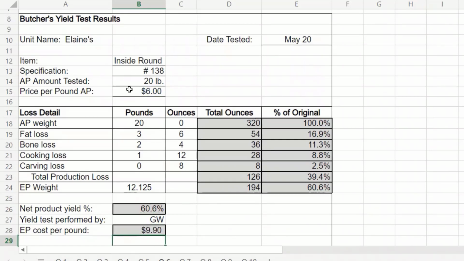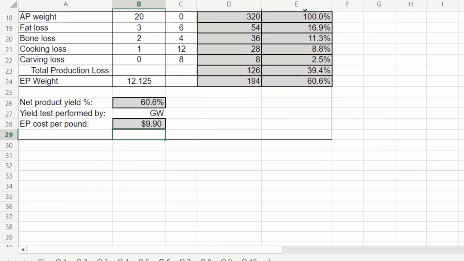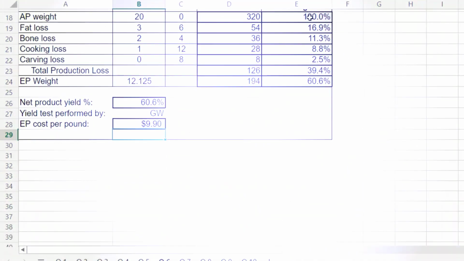So we purchased it for $6 a pound. It turns out it's actually going to cost us $9.90 per pound after everything's done to it to make it edible for us. Again, I'll stop the video here and I'll see you back for 7, 8, and 9.